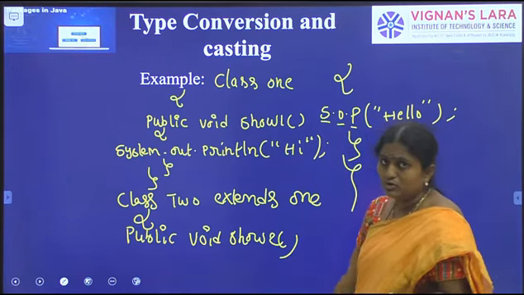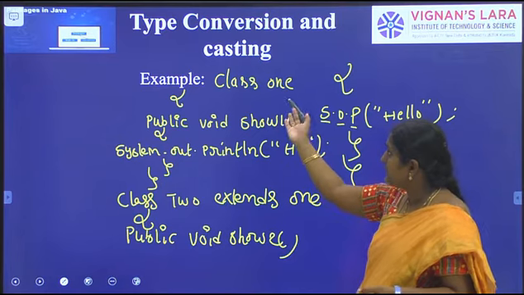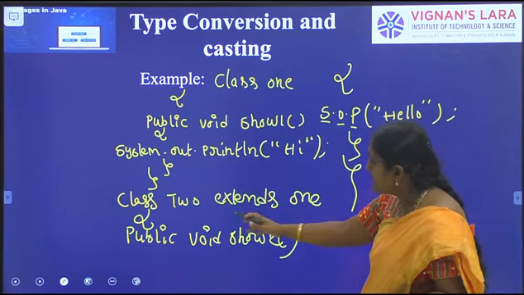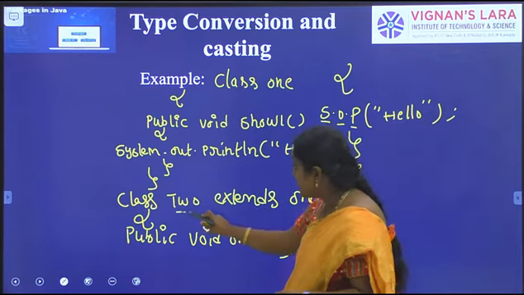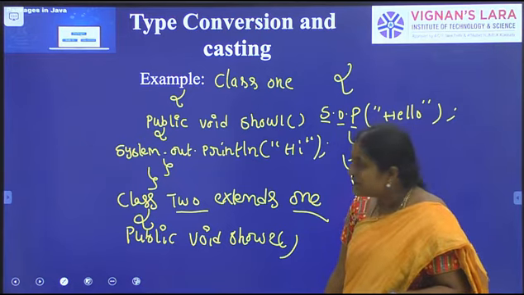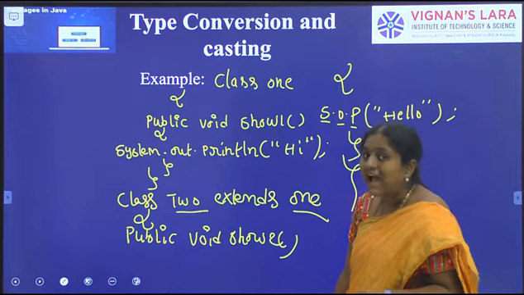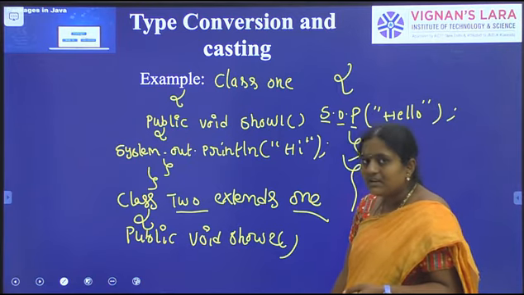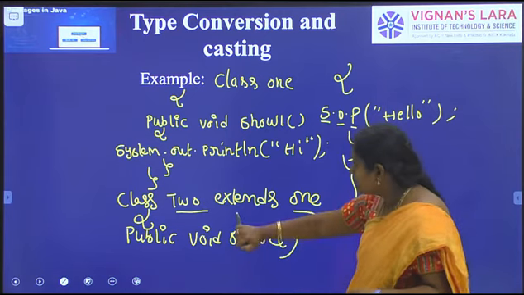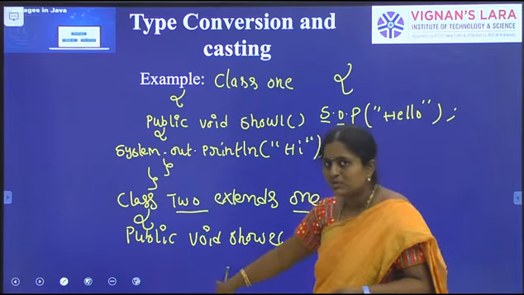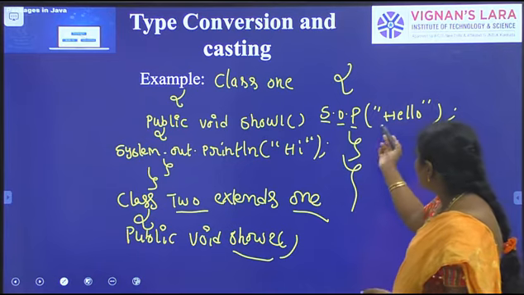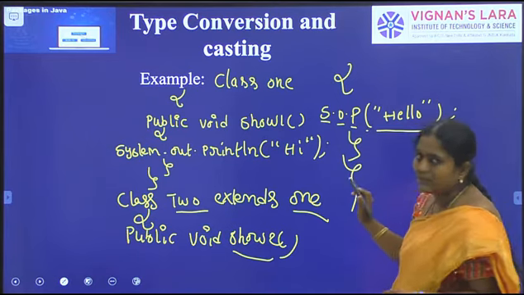So here I have defined one class, and in this class I have written the show1 method, with a public access specifier. Next, Class2 extends Class1. Here Class2 is the subclass and Class1 is the superclass. Explicit typecasting means higher class type to lower class type. In our inheritance, higher means superclass, lower means subclass. In this subclass I have already written the show2 method, with the body System.out.println hello.